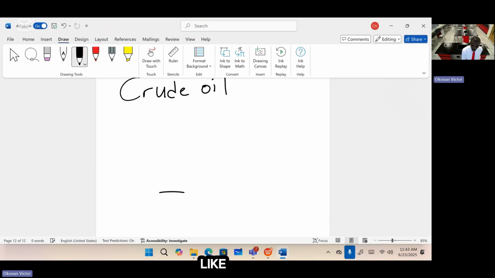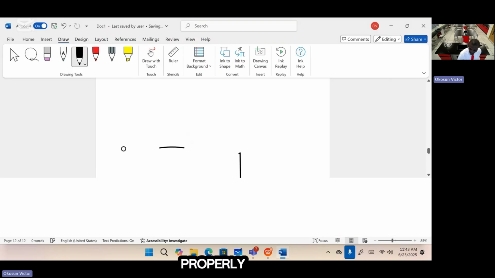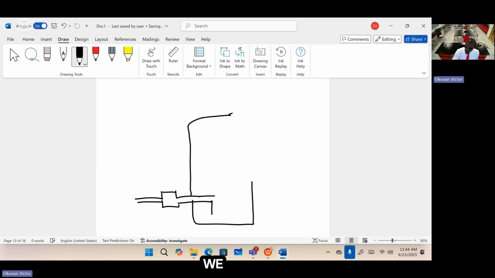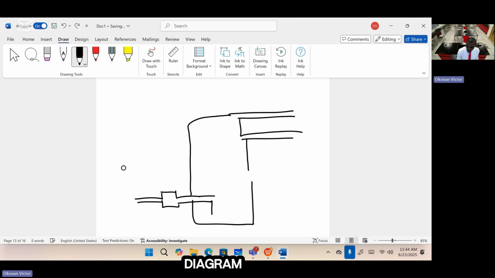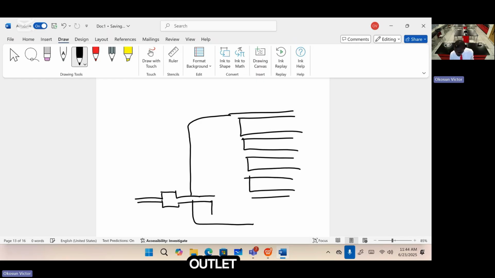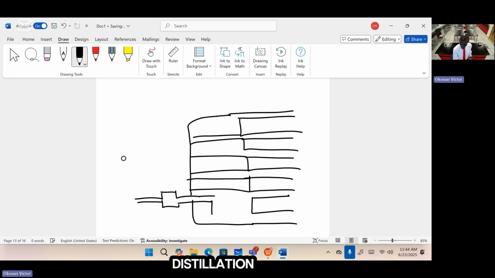We have the first outlet, the second outlet, third outlet, fourth outlet, fifth outlet. This is the fractional distillation column, where you refine crude oil.